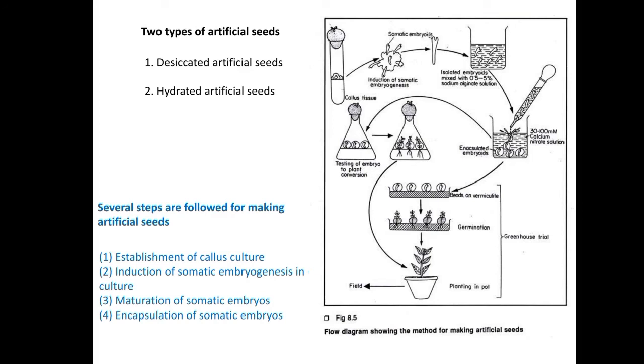And then the applications. The production of synthetic seeds facilitates the growth of several plants that have low seed viability, plants having seedless fruits and poor germination rate, and also plants which are dependent on mycorrhizal fungal symbiosis for germination. They can be produced with the help of synthetic seeds.